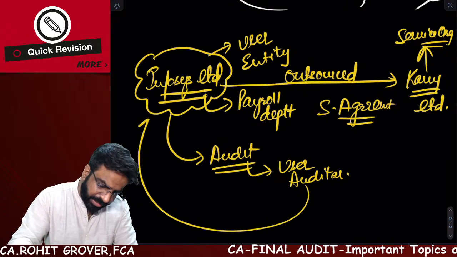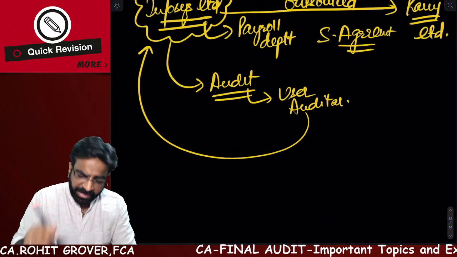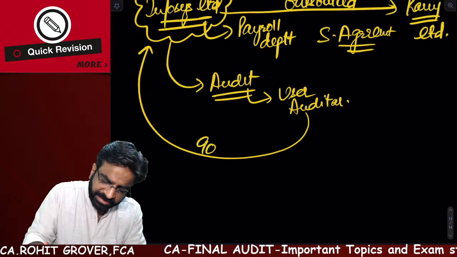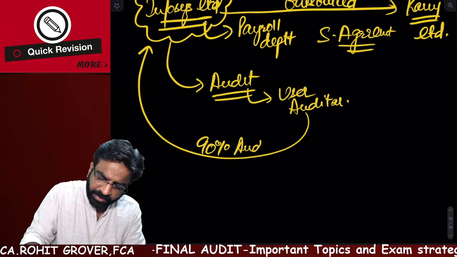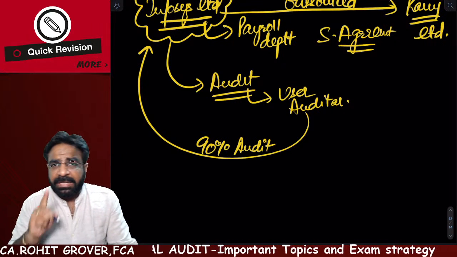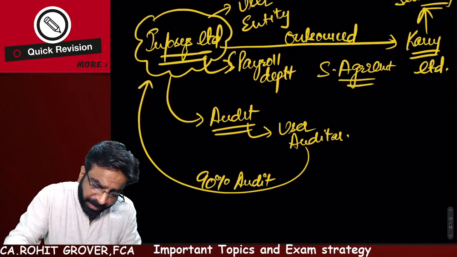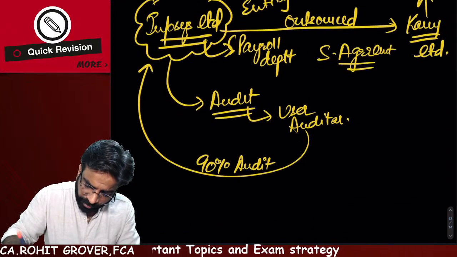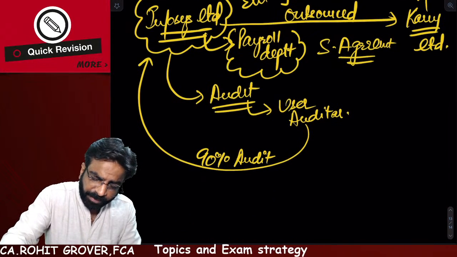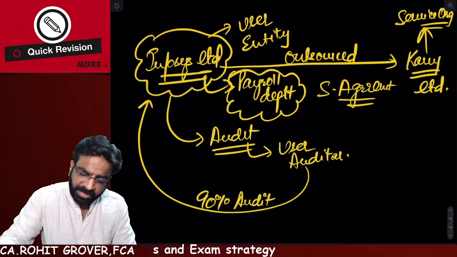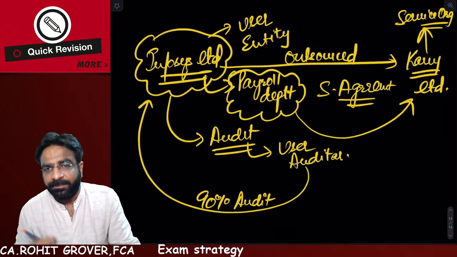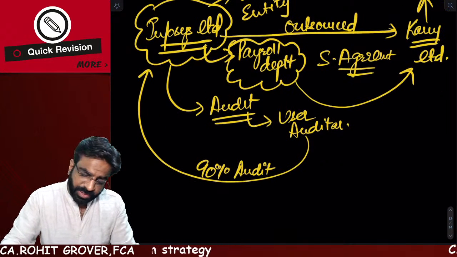Now the user auditor did the audit of Infosys Limited. When he did the audit, 90% of the audit he will be able to do comfortably, but the remaining 10% he is not able to do comfortably, because he wanted to audit the payroll department. Now the payroll department is being handled by whom? Carvi.